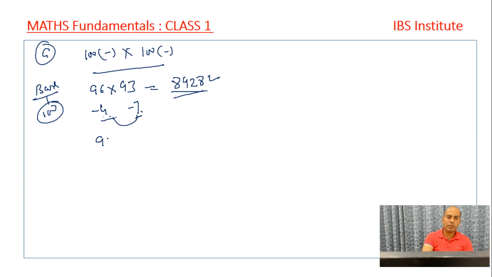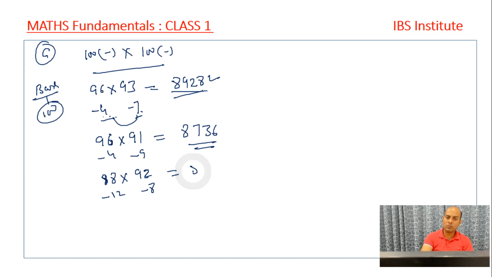Let's go to another example. Say it is 96 into 91. So it is minus 4, minus 9. 9 and 4 is 13, that is minus 13. So 13 less than 100, that is 87. And 9 4s are 36. If we have, say, 88 into 92, so it is minus 12, it's minus 8. 12 and 8, 20 is decreased, so it is 100 minus 20 is 80, and 12 8s are 96. Straight away we get the answer.